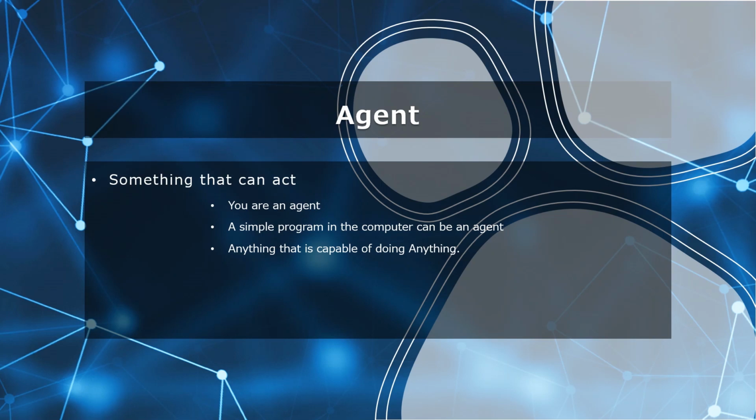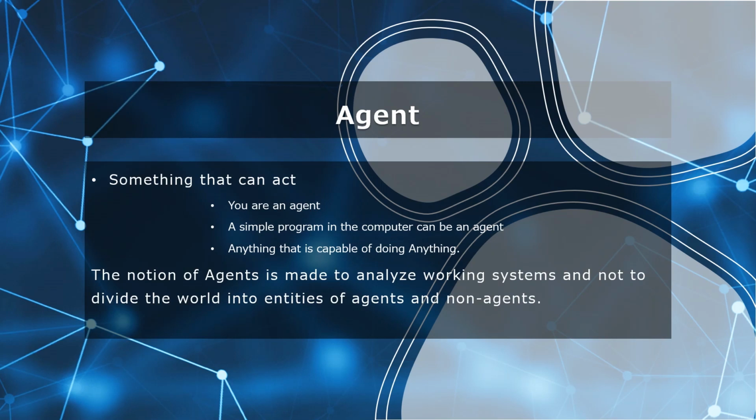In computer terms, a single program could also be an agent because it also performs a task. Each program in a computer performs some sort of a task, and we use this terminology to make it easier to understand working systems of the world. The notion of agents is made to analyze working systems and not to divide the world into entities of agents and non-agents. What this means is that we use the concept of agents to help define artificial intelligence and not something that can be used as a measure of categorizing things.